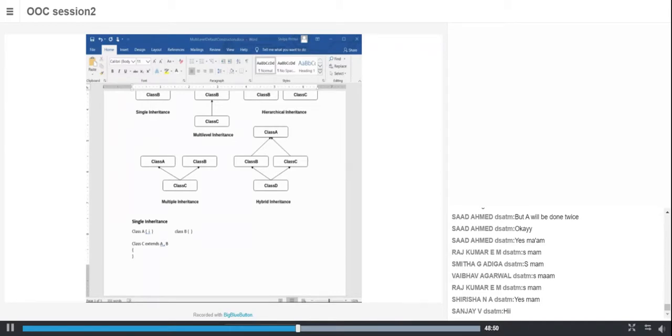Did you get these types of inheritance? Actually, these types of inheritance are not in your syllabus, but they were there for C++. In some of the question papers, there was a question on types of inheritance.